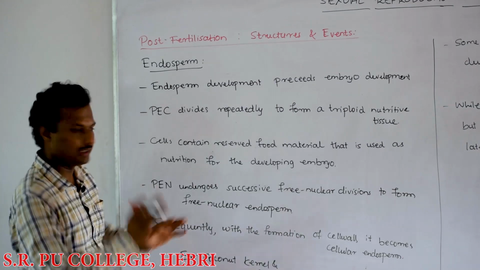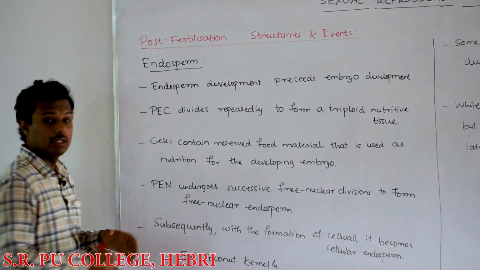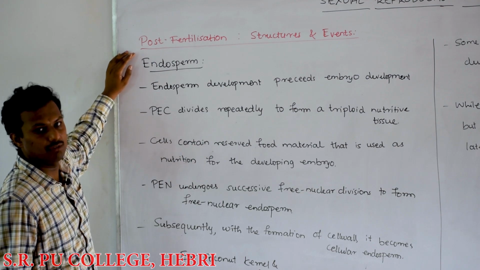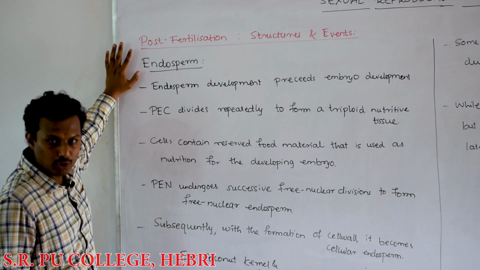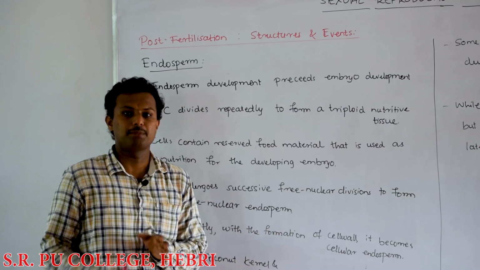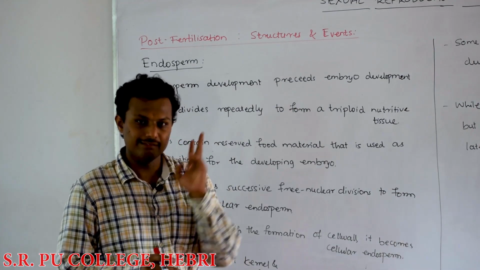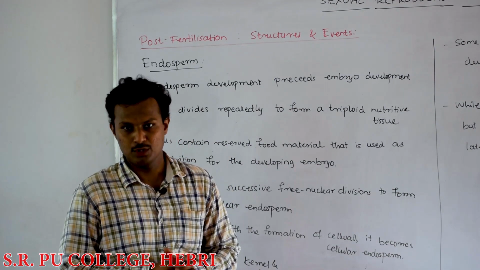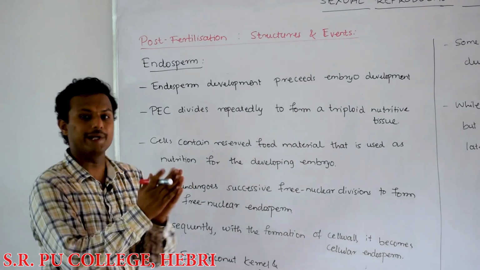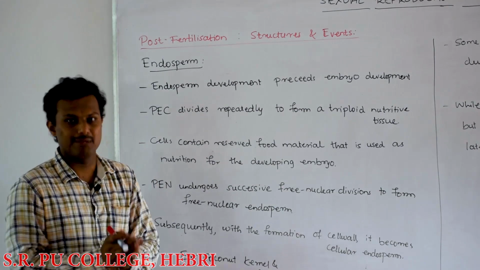Post-fertilization events. Together with the events of the post-fertilization, we are going to study the structures of these different components. So the first thing we have to consider here is endosperm. We have understood in the process of double fertilization, the endosperm is the resultant of continuous multiplication of the primary endosperm cell. The primary endosperm cell is produced because of the fusion of one male gamete with the two polar nuclei of the central cell. So two polar nuclei, haploid and diploid, and one haploid male gamete, all together form a triploid nucleus, which is called a primary endosperm nucleus. That cell will be called the primary endosperm cell.